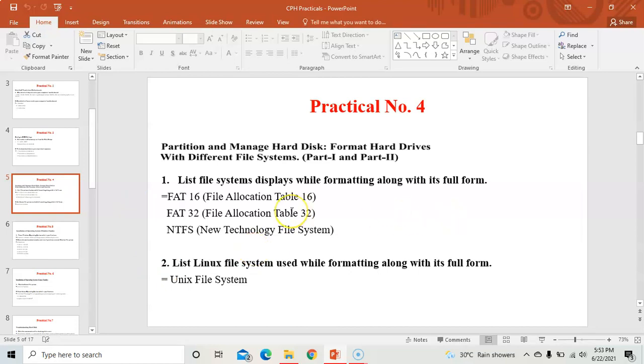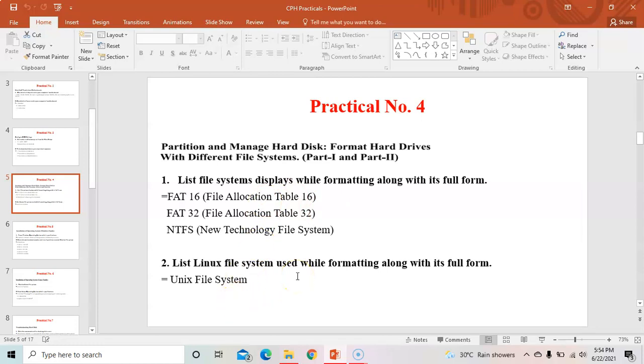So there are different file systems. File allocation table, that is FAT. Okay, FAT is a file allocation table. So file allocation table is used to store a data in a hard disk. We know hard disk is used to store data, but how? So in the hard disk, file allocation table is there to store a data. So there are different types of file allocation table, like FAT16 is there, FAT32 is there, NTFS is there. So these are the different kinds of file systems.